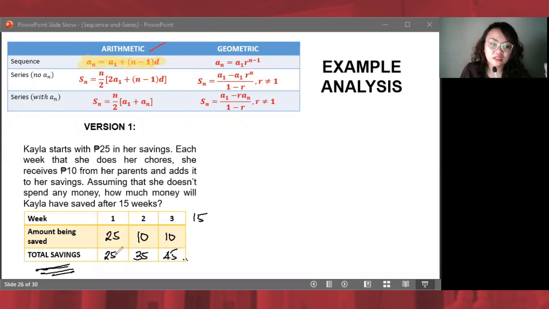So, today, nag-start siya ng 25 pesos. Bukas, magdadagdag lang siya ng 10 piso. So, 35 na yung laman niya. Tapos, nagdagdag siya ulit ng 10. 45 na yung laman niya.